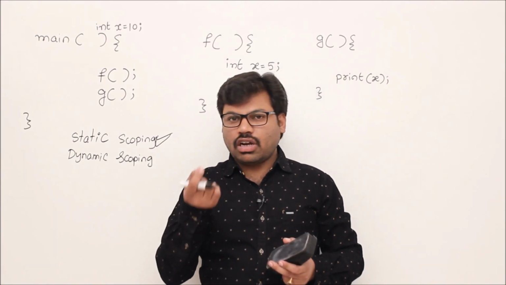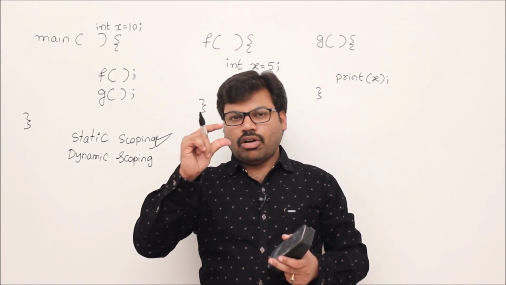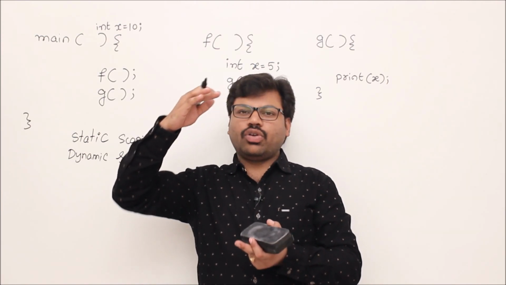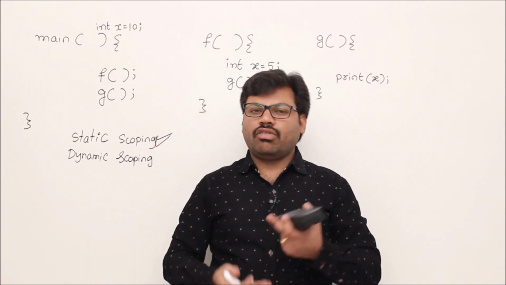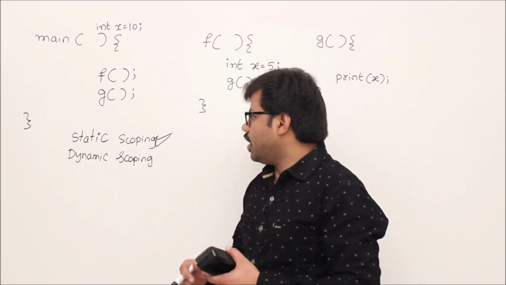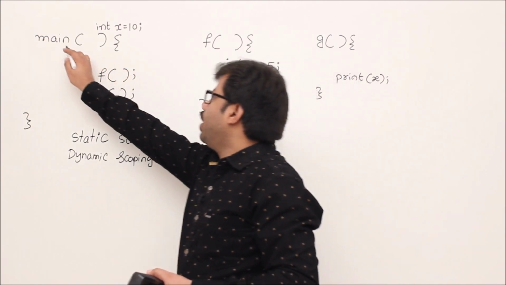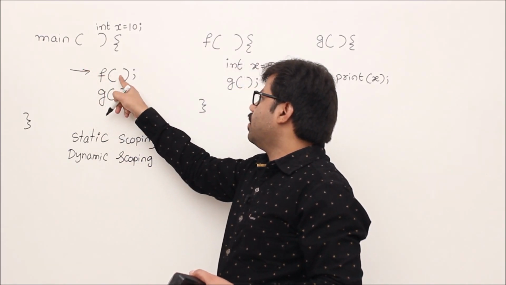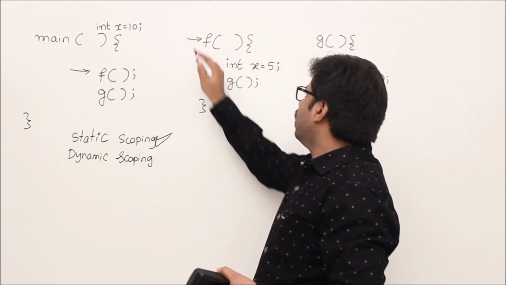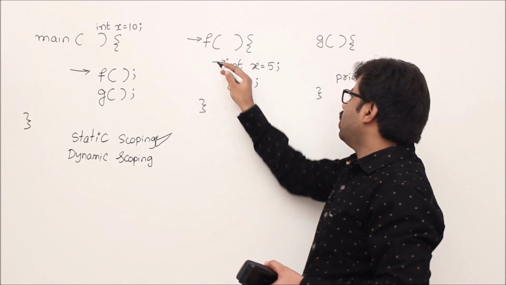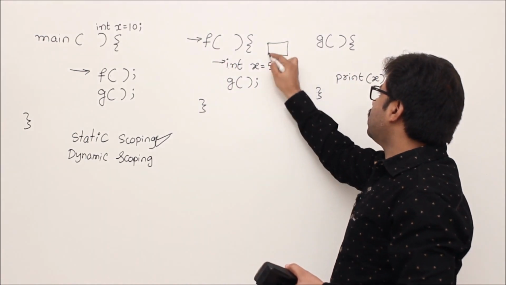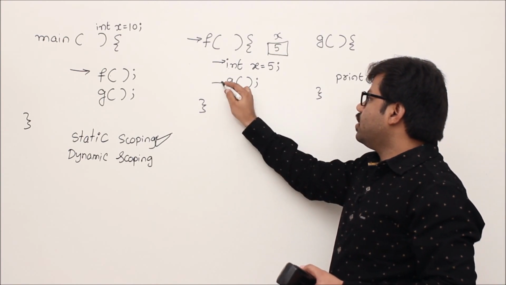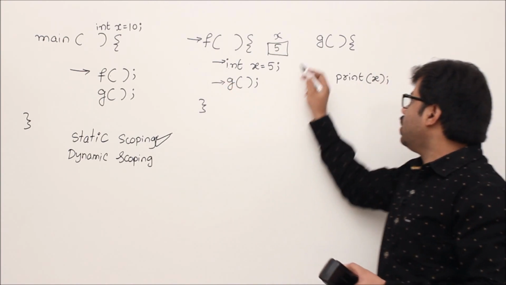Whenever you want to resolve a variable, search in the block, then the next block, and in that way go up through all the blocks. If you don't get it, go to the global variables, isn't it? Let's try it. Main program, control starts here. First F, because of that we come here, and there is a variable X. Then variable X gets memory, X value 5, then again G, because of G control goes here.